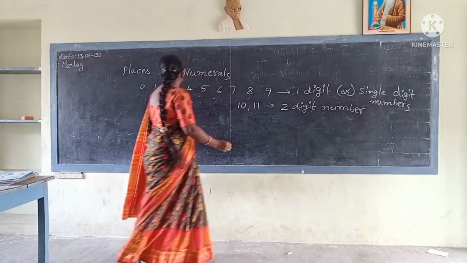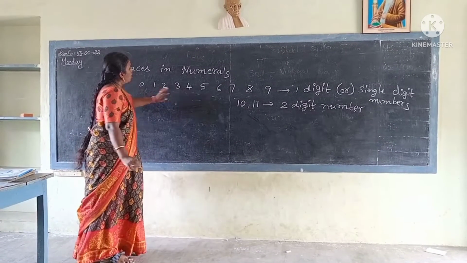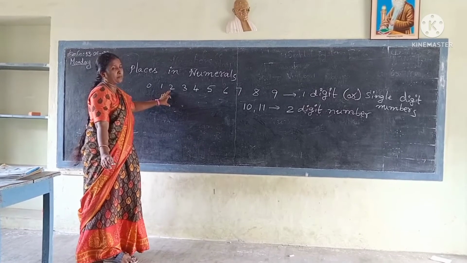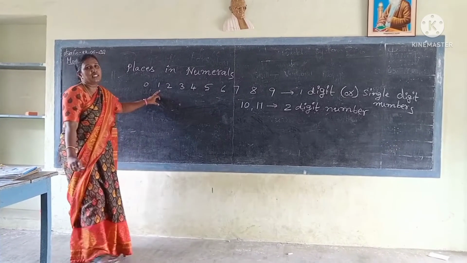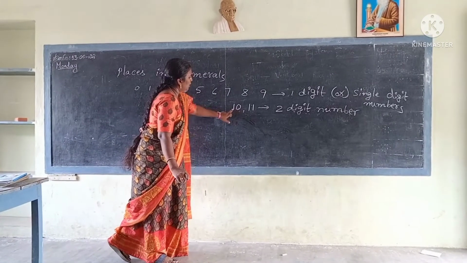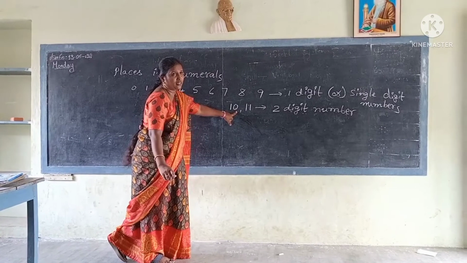See, places in numerals. All these, 0 to 9, have only one place. So that's why these numbers are called ones place numbers. See, 1, 0. Here two digits are there, so two places are there.